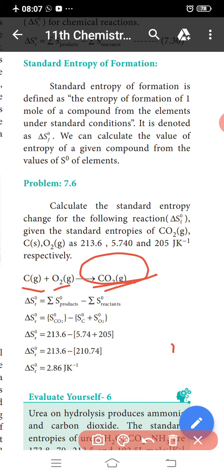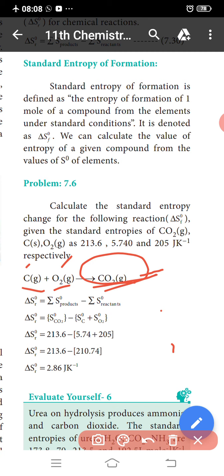So delta S R naught is equal to S naught of products minus S naught of reactants. The product is one CO2. So delta S R naught is equal to S naught of CO2 minus S naught of carbon plus S naught of oxygen. That is 213.6 minus the sum of 5.74 and 205, which is 210.74.